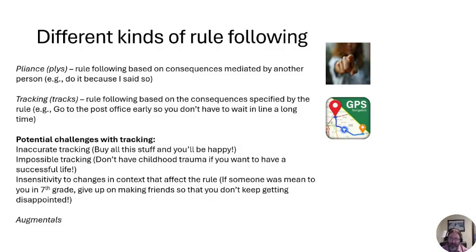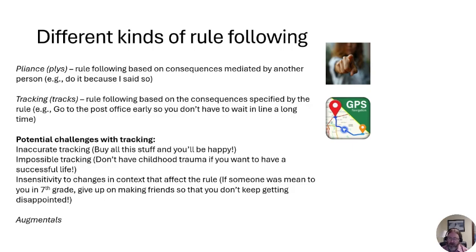We also could have the possibility of impossible tracking. So turning right when there's a brick wall is an example. We cannot go down the street if there's a brick wall blocking us. In more of a psychological context, we might have a rule like don't have childhood trauma if you want to have a successful life, right? There may be a lot to recommend avoiding childhood trauma if you want to have a successful life.